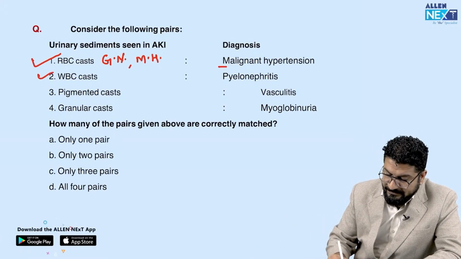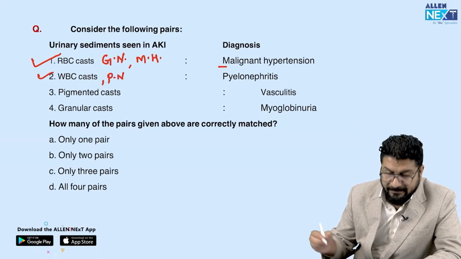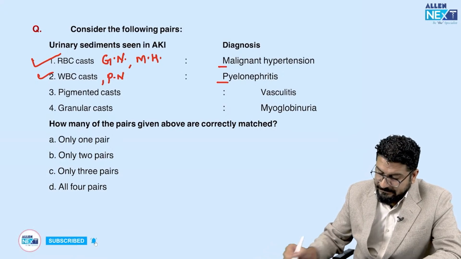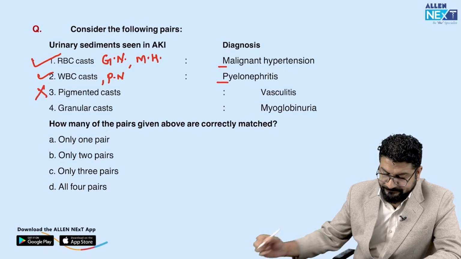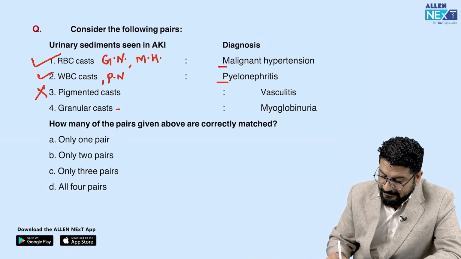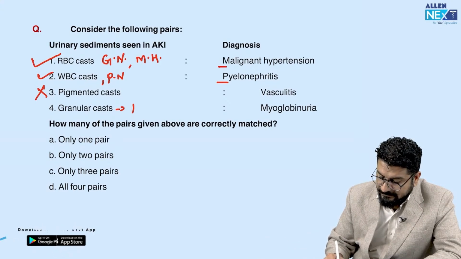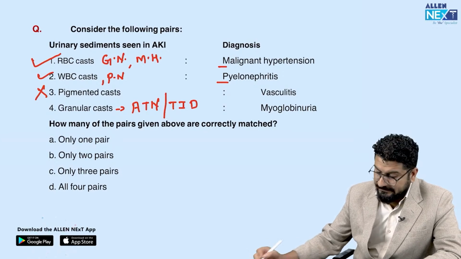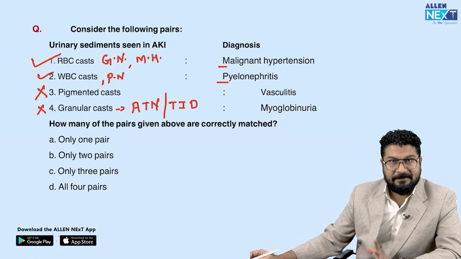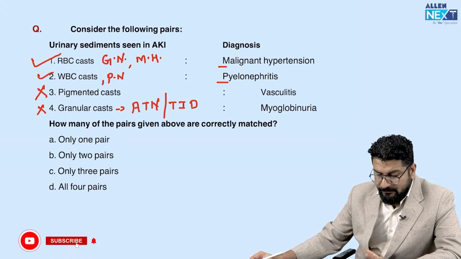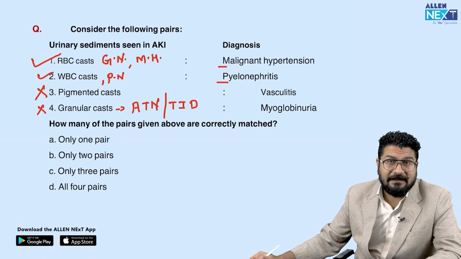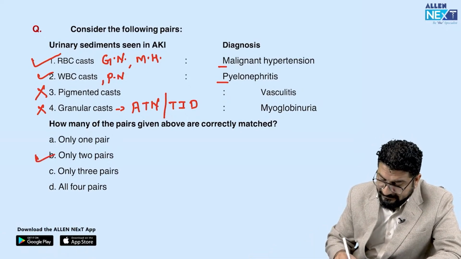WBC cast, remember, WBC cast generally you will see in a patient with pyelonephritis. Again, that is given. Pigmented cast is not seen in vasculitis. And granular cast, remember the granular cast is seen in a patient with, I can say, sometimes ATN, acute tubular necrosis, or tubulointerstitial disease. Again, it is not seen in myoglobinuria. So these two are wrong statements. So only RBC cast and WBC cast they have mentioned, that is correct. So remember, they are asking how many pairs are correctly matched. Only 2 pairs are correctly matched, 2 are wrong.